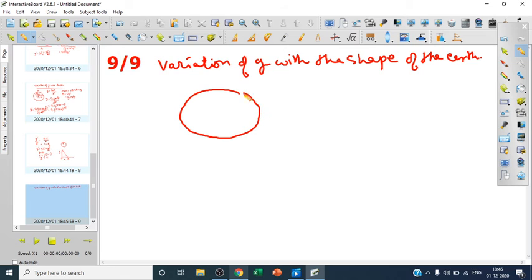This is the ellipse. So there are two radii, at the equator and at the poles. This is the pole and this is the equator. This radius will be the equatorial radius, and here the radius will be the radius of the pole. You can see the equatorial radius is greater than the polar radius. So because of the shape of the earth, the distance from the center varies from the equator to the poles, and we can see how G varies with radius.